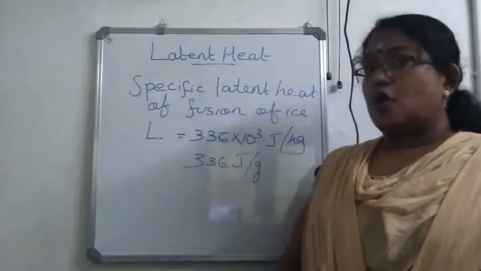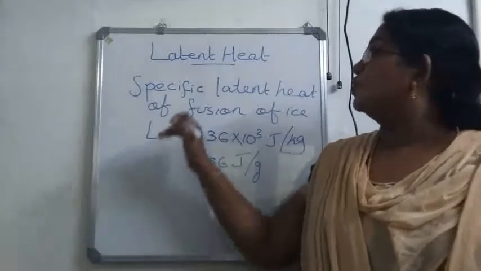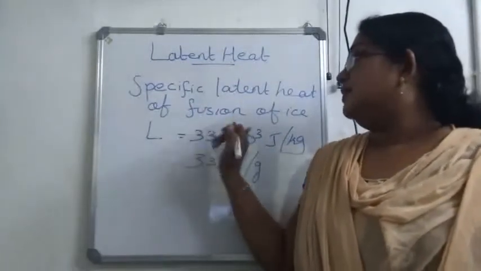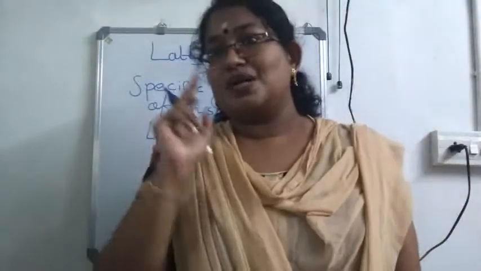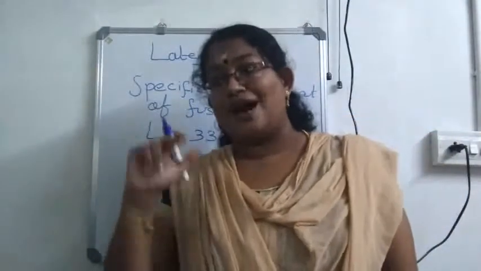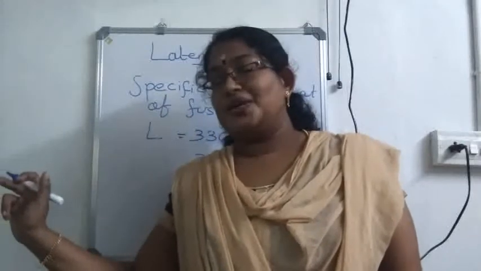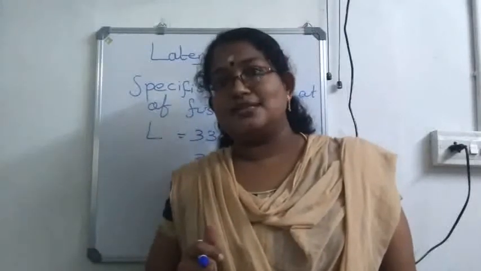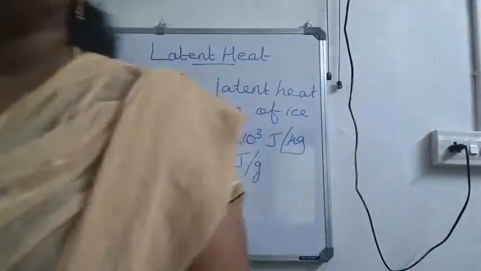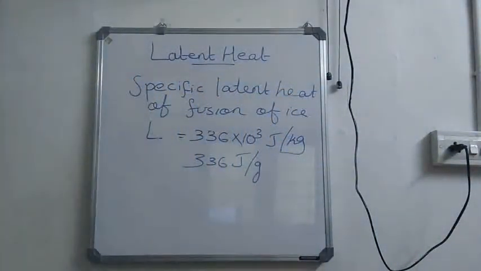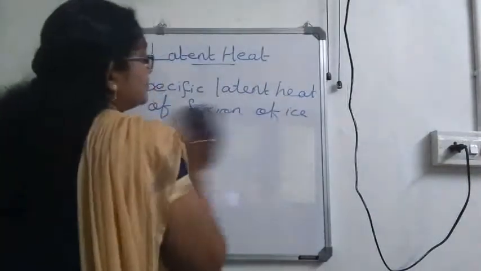And the value of specific latent heat of fusion of ice is 336,000 joule per kilogram. That means to convert 1 kilogram of ice at 0 degrees Celsius to water at 0 degrees Celsius, 336,000 joules of heat energy is required. Is it clear?